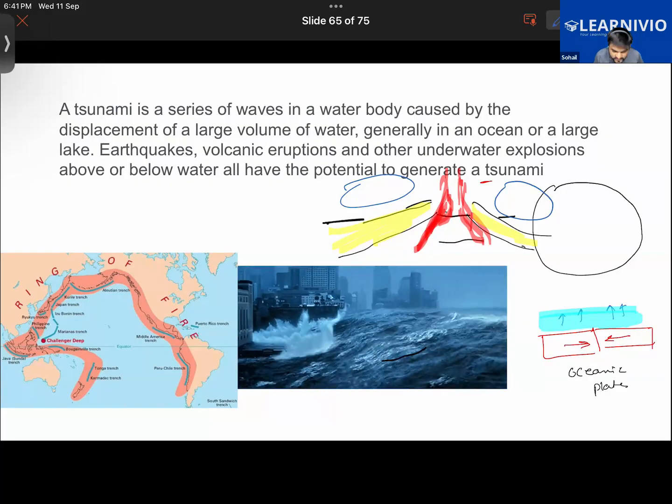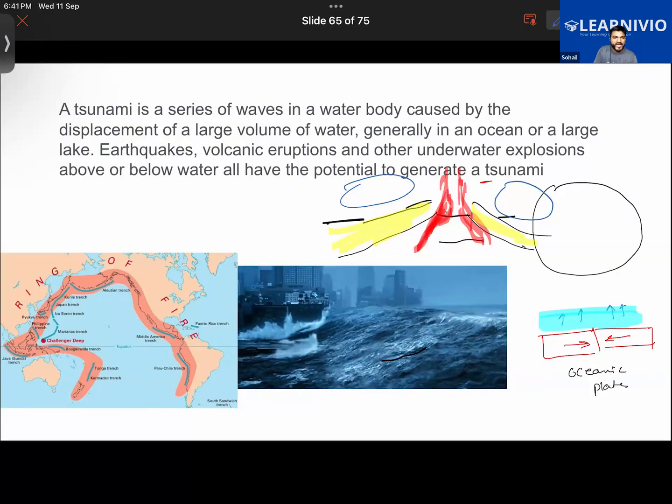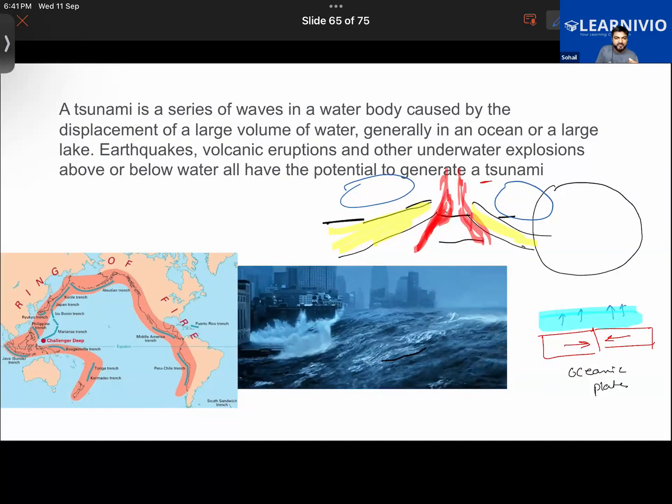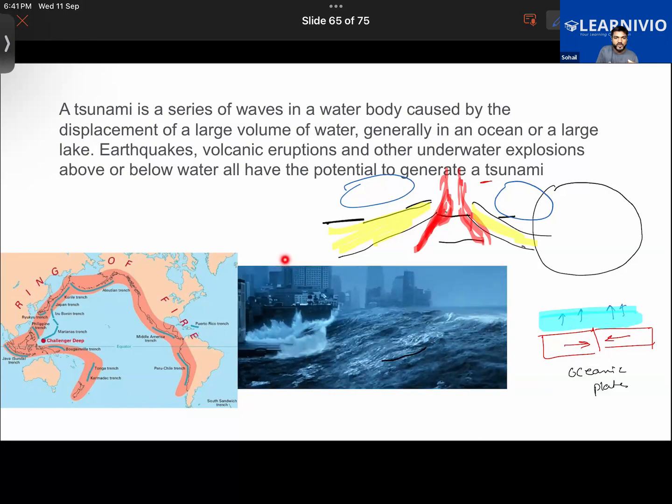So what we have learned so far is that a tsunami can be caused by earthquakes, volcanic eruptions, underwater landslides, and weather as well. In this, there will be a series of waves in the water body caused by the displacement of a large volume of water. Generally, it happens in an ocean or a sea.